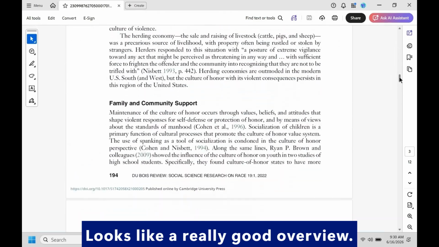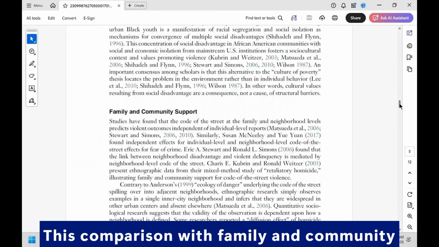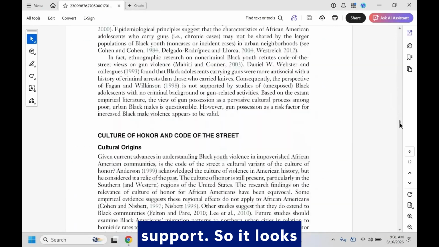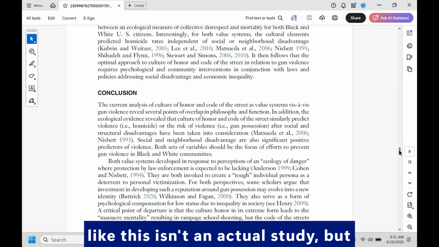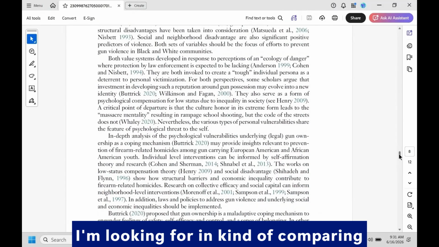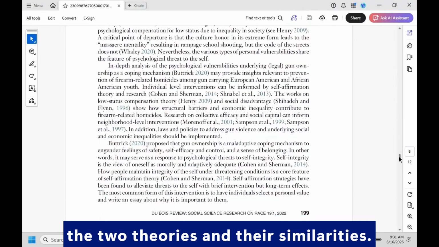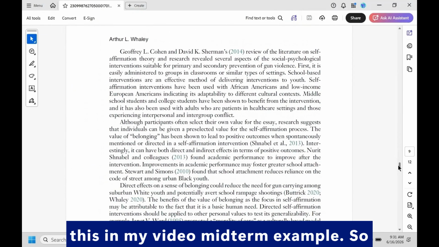Looks like a really good overview. This comparison with family and community support. So it looks like this isn't an actual study, but it's a good overview of what I'm looking for in kind of comparing the two theories and their similarities. So yeah, I will probably be using this in my video midterm example.